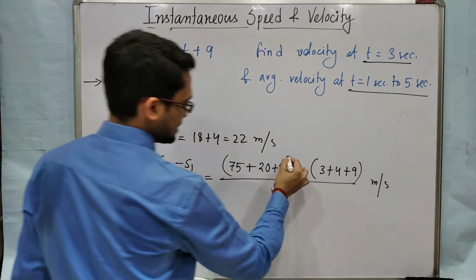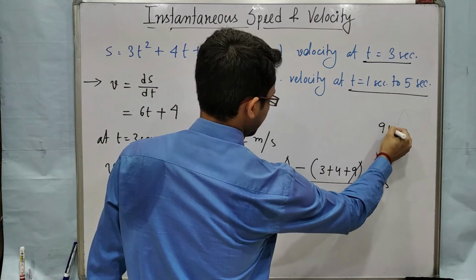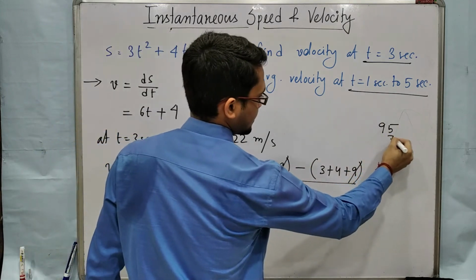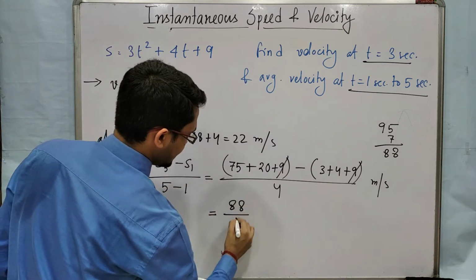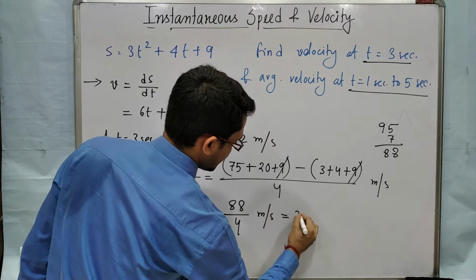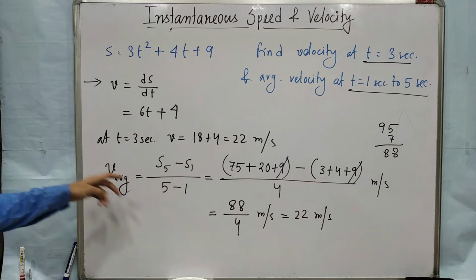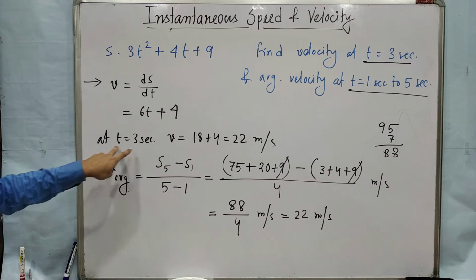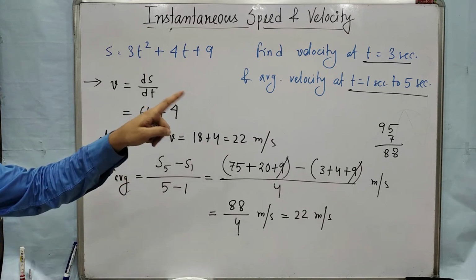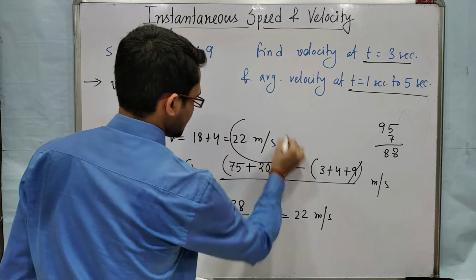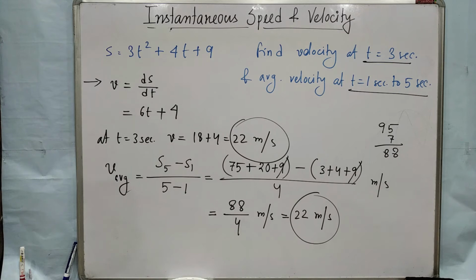Okay. Here 9 cancels out. Here you will get 75 plus 20 is 95, and 3 plus 4 is 7, so 88. So you will get 88 by 4 meter per second, that is 22 meter per second. So we basically get an equal value. Okay, the instantaneous velocity at t equal to 3 seconds and the average in the time range 1 to 5 are the same. So at this time we are getting the same value. Okay, clear?